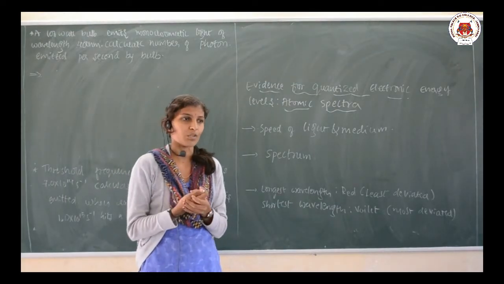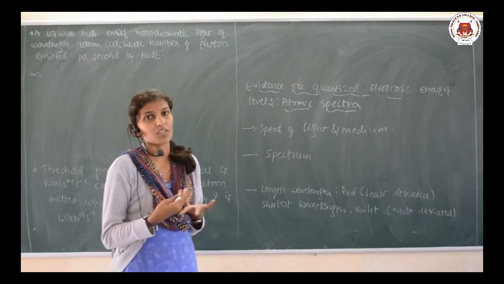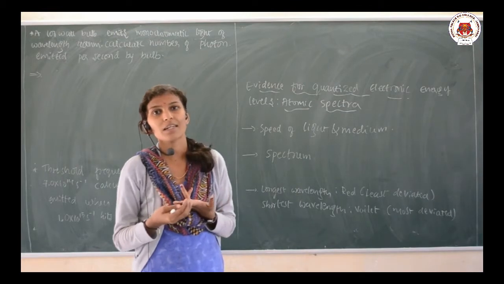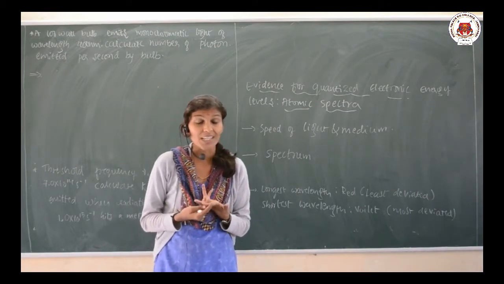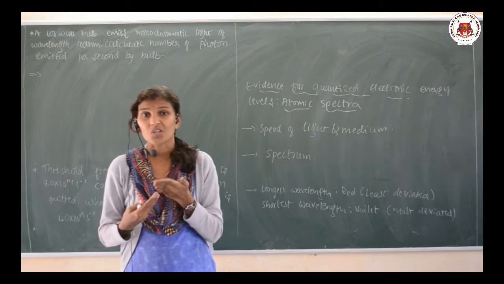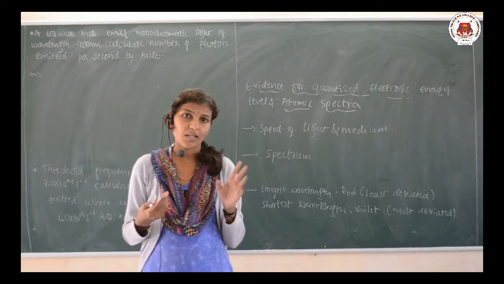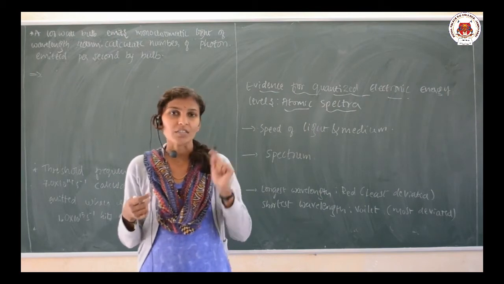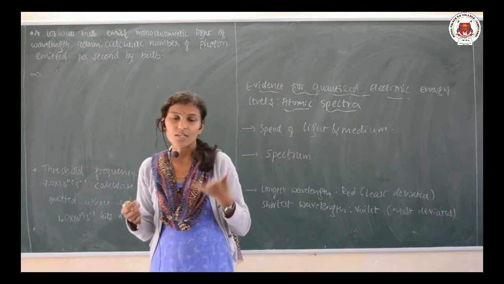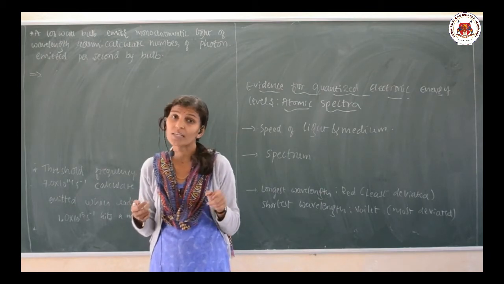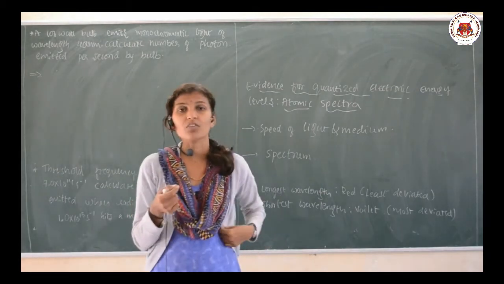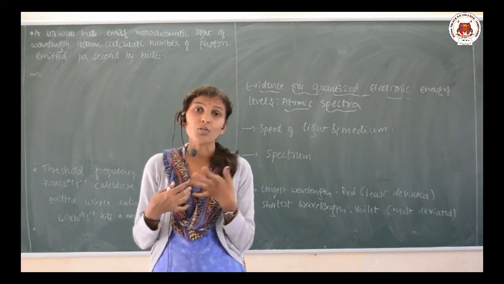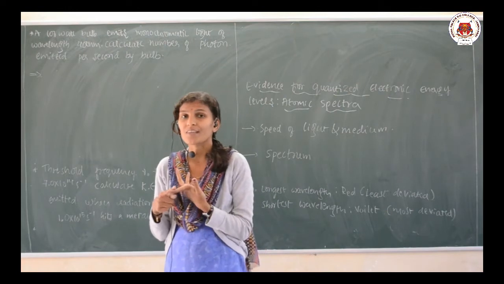We are discussing the particle nature as well as the wave nature of electromagnetic radiation. You already know the dual character of electromagnetic radiation and light: both behave like a wave as well as a particle. Phenomena like interference and diffraction show that the electromagnetic wave behaves like a wave. The wave nature is exhibited by electromagnetic radiation during interference and diffraction,